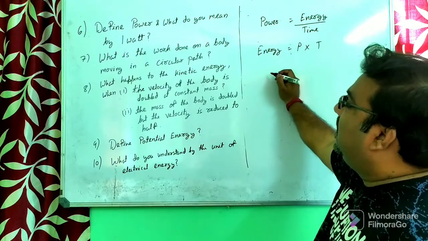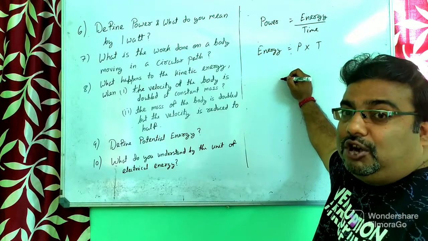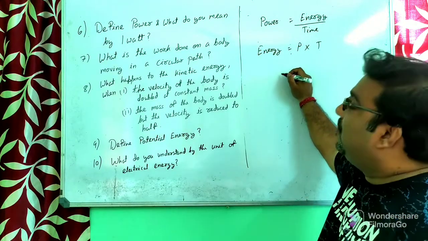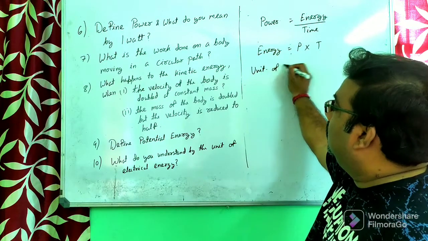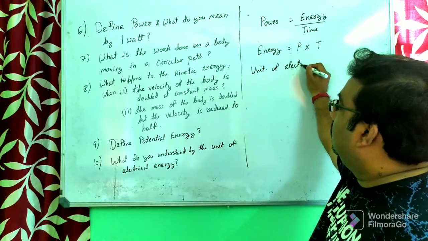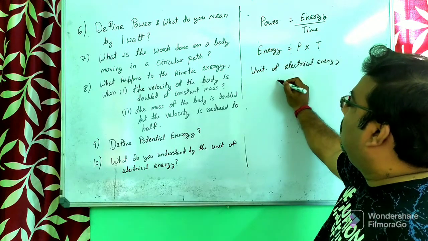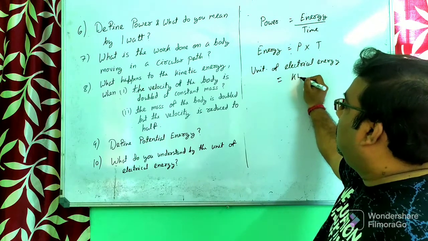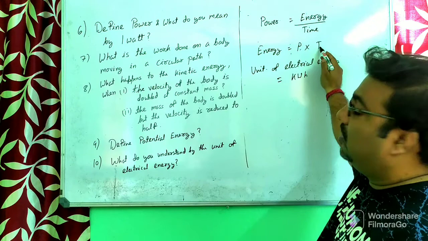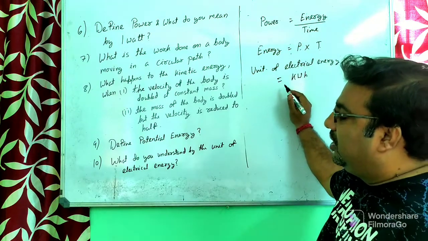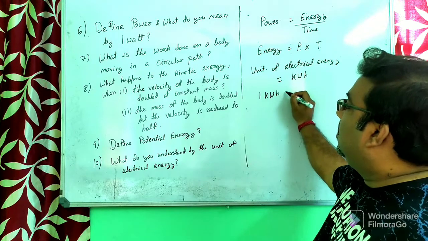But for electrical energy, we calculate the energy in kilowatt hour, because joule is very small for electrical energy. So the unit of electrical energy is kilowatt hour. It means power must be in kilowatt and time must be in hour. Then we can say that the unit of electrical energy is kilowatt hour.